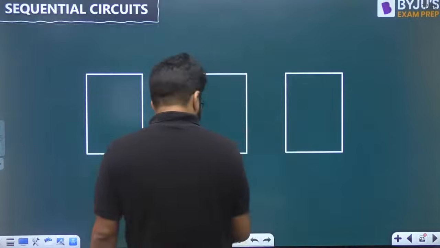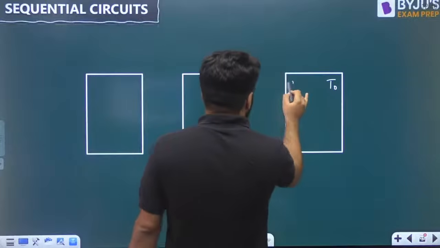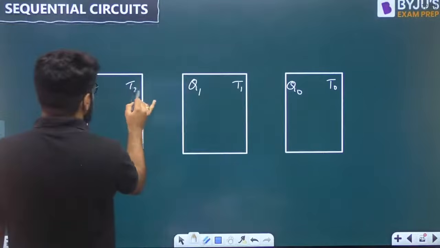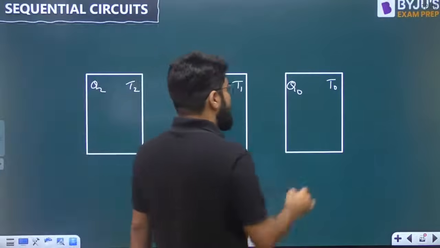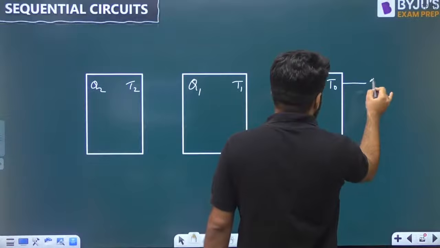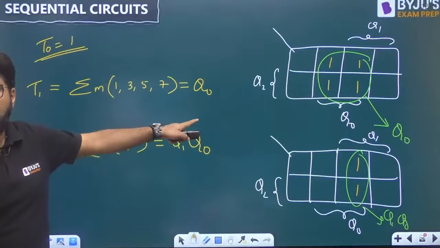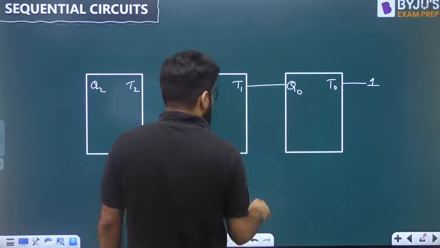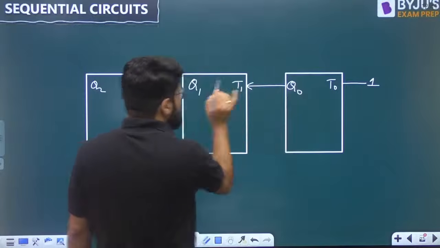Okay. This is the input T0 starting from the LSB, output Q0. Input T1, output Q1, input is T2, output is Q2. The T0, as we have discussed, is always 1. But what is the value of T1? Everybody see, T1 is the Q0. The value, the Q0, the current state goes to the T1.